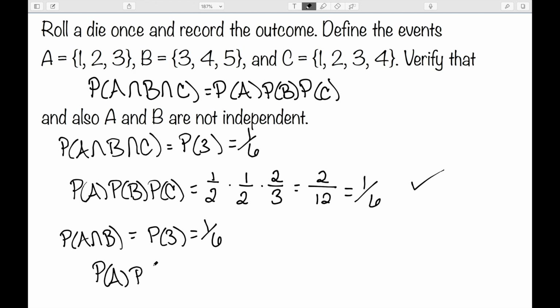However, the probability of A times the probability of B would be 1/2 times 1/2, which is 1/4. So even though this works to have that the probability of the intersection is the multiplication of each of the probabilities, these are not independent.